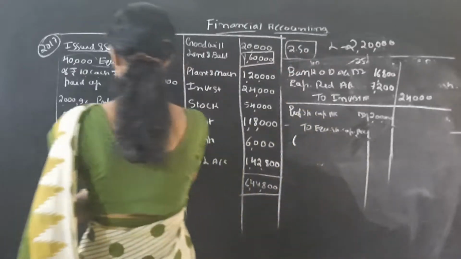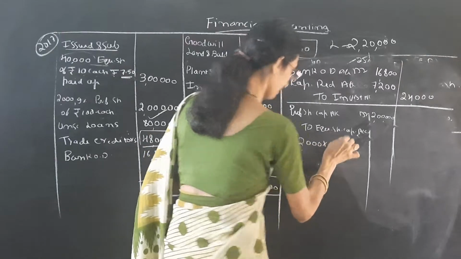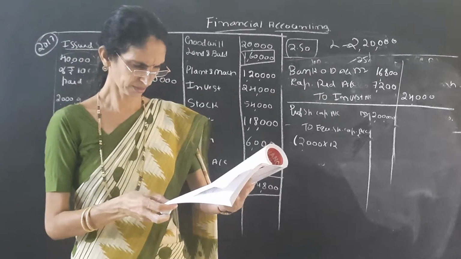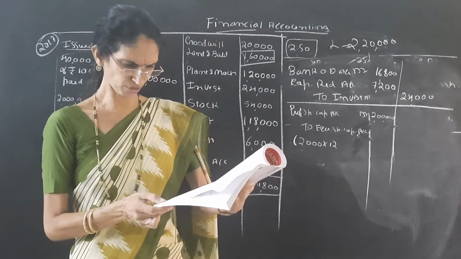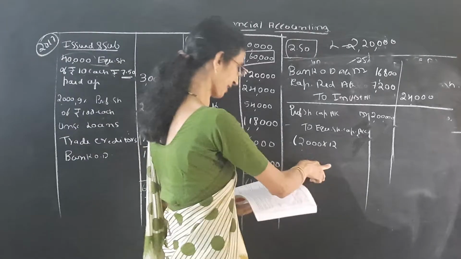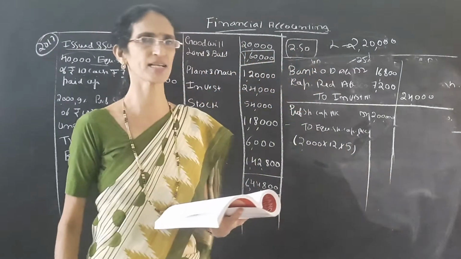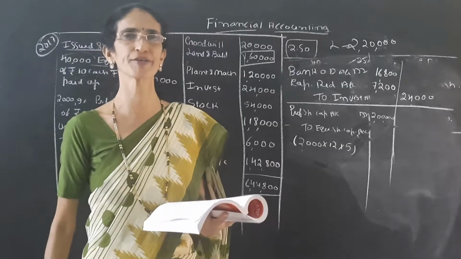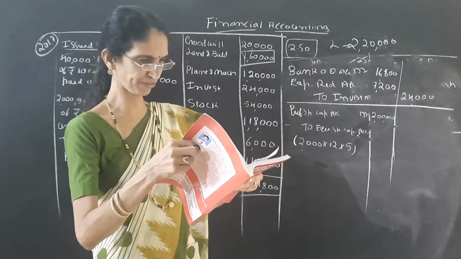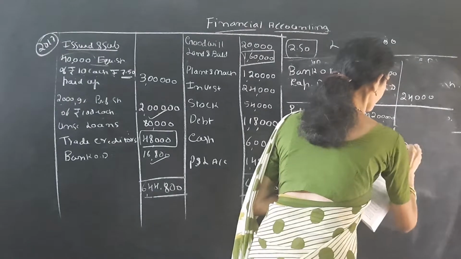So preference share is 2,000. It is given 12 equity shares. Preference shares fully paid, they accept 12 fully paid equity shares of rupees 5 each. For each preference share they get 12 equity shares of 5 rupees, and the preference shareholders will take that. So it comes to 1,20,000.